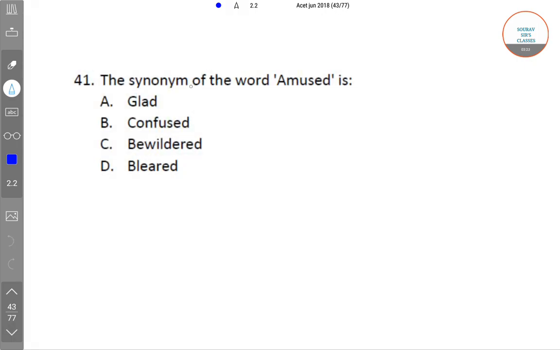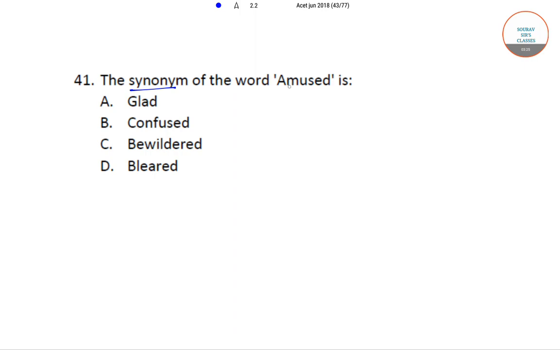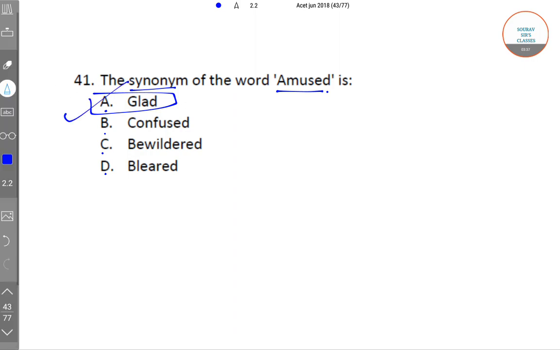The next question is, the synonym of the word amused is option A glad, option B confused, option C bewildered, and option D bleared. Now option A glad is the correct answer.